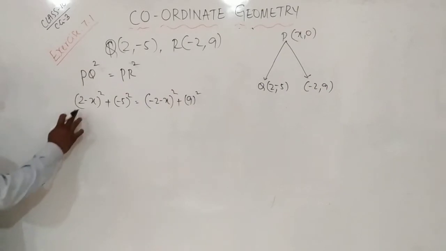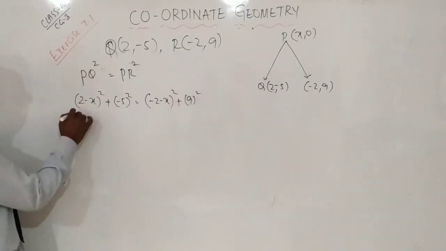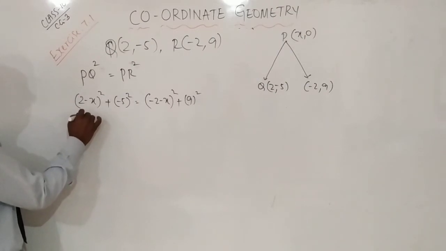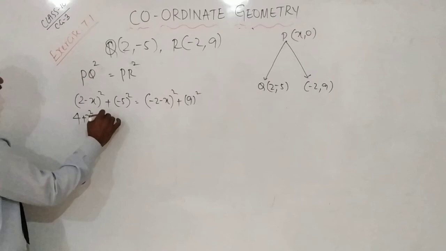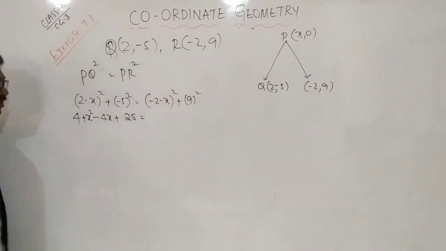Now very simple. (2 minus x), (a minus b) whole square: a square is 4, plus b square is x square, minus 2ab is 4x, plus (minus 5) square is 25.